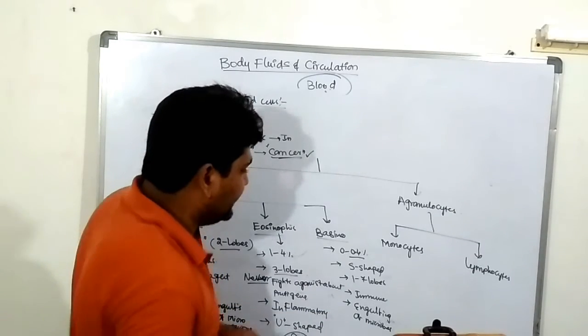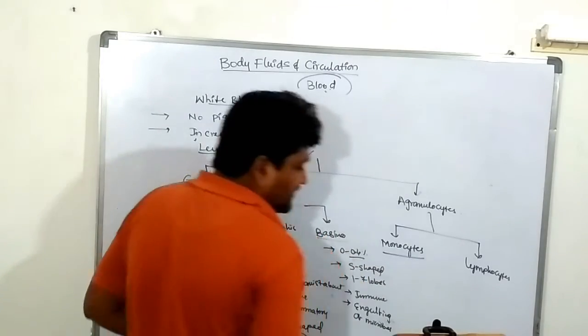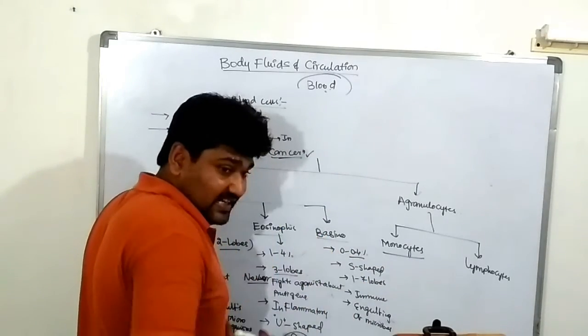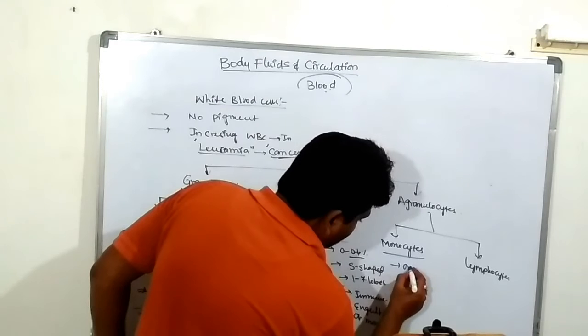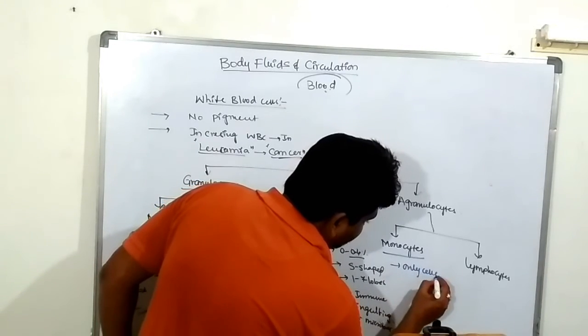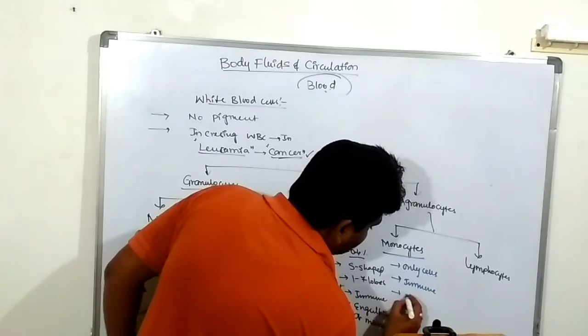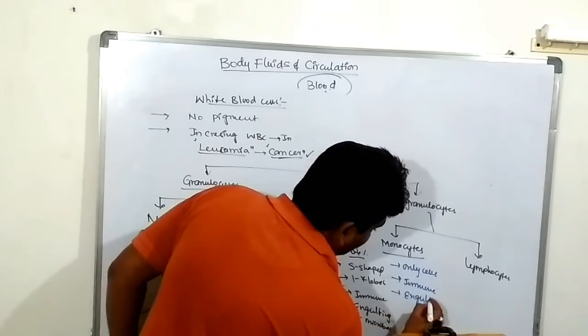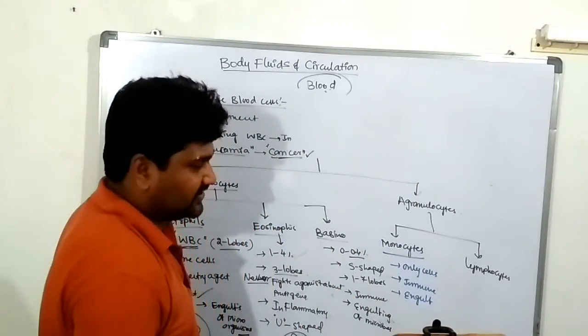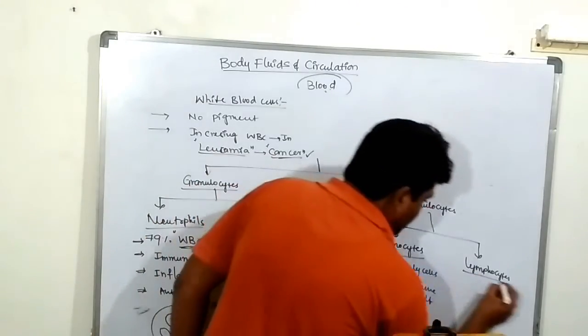Next one, monocytes. Monocytes have only one single nucleus. They act like immune cells, and also engulf microorganisms. Next one, lymphocytes.